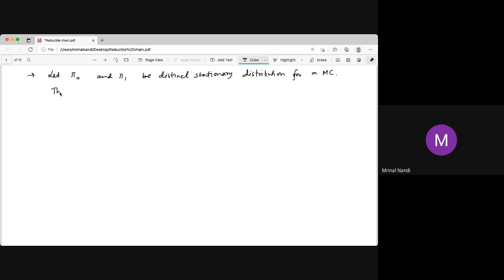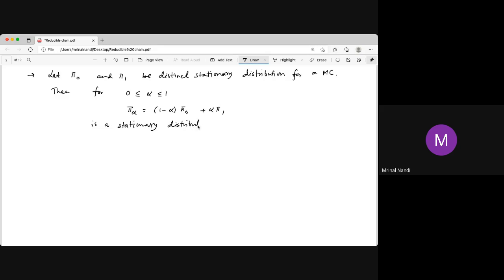Then for any alpha with 0 less than or equal to alpha less than or equal to 1, pi alpha, the mixture (1 minus alpha) pi 0 plus alpha pi 1, is also a stationary distribution. Basically, it is a distribution, and it is also stationary.